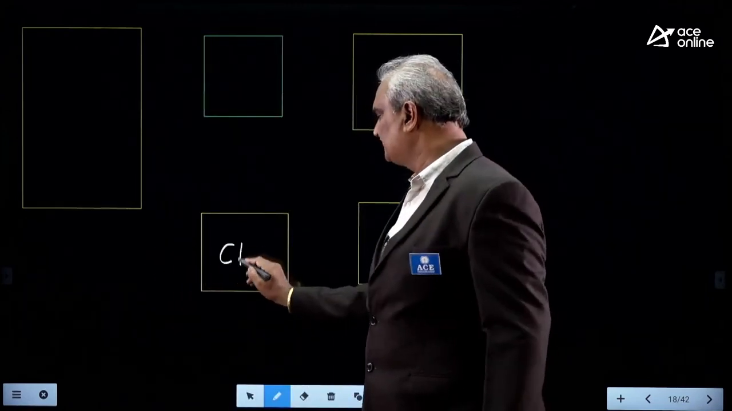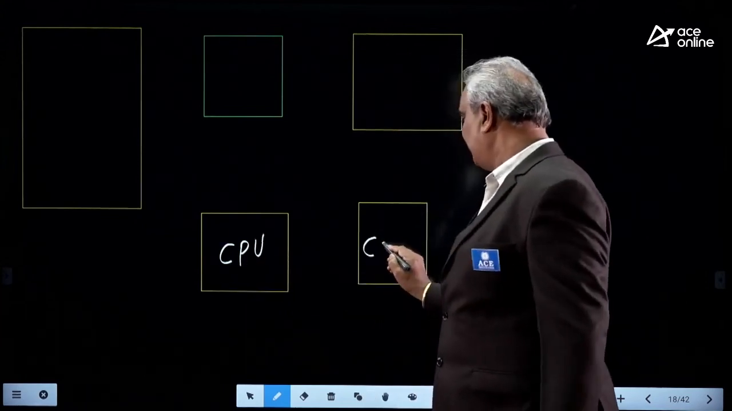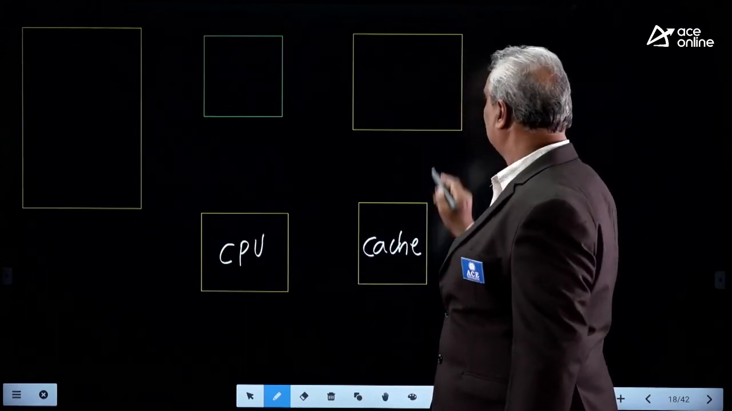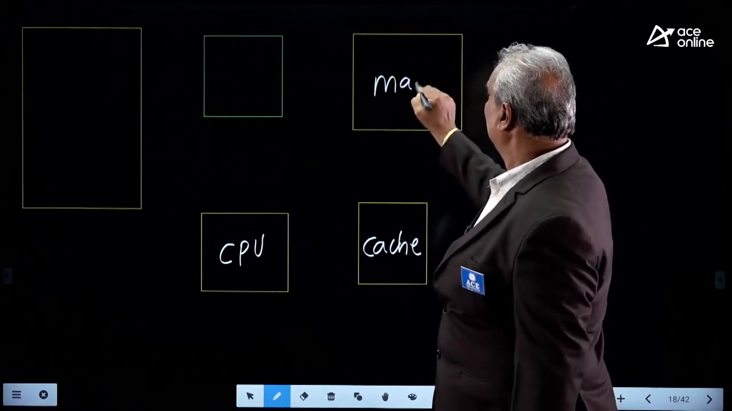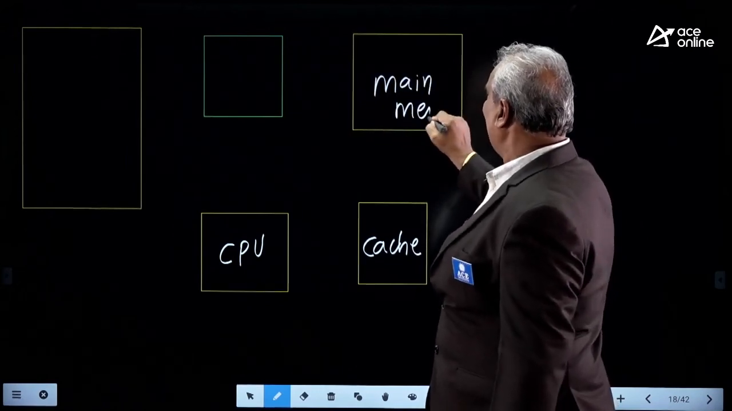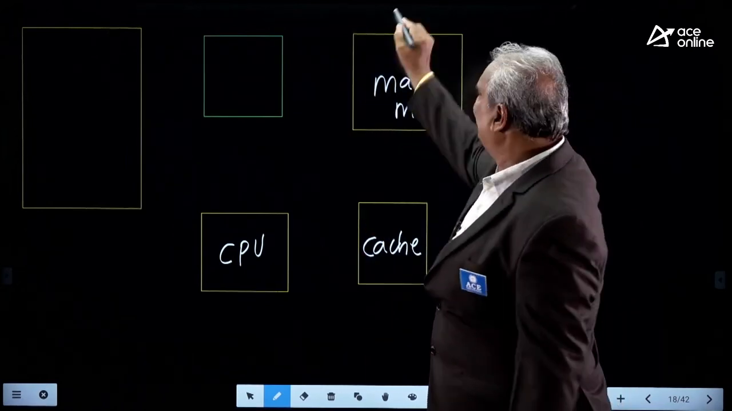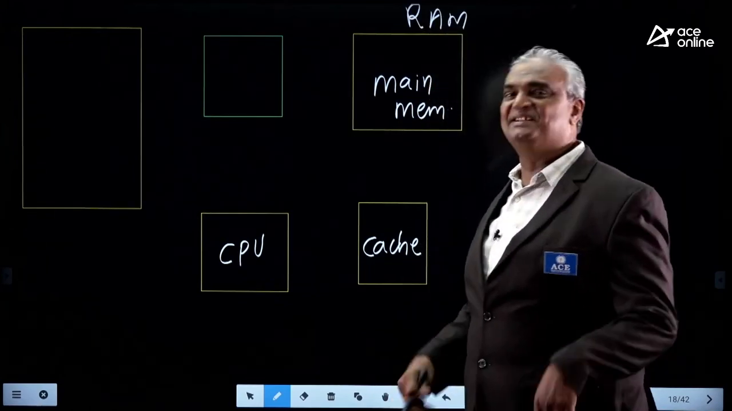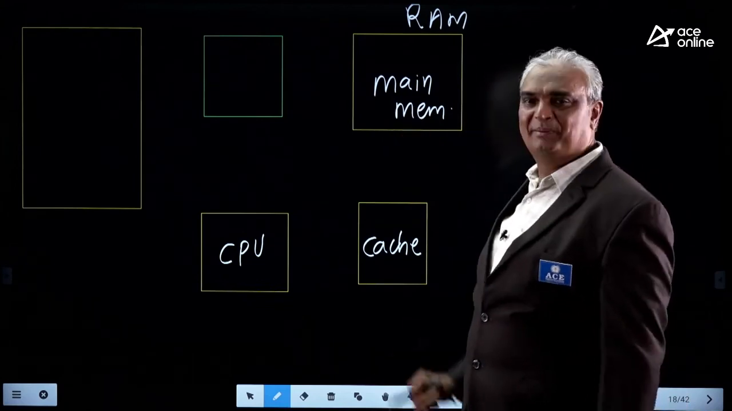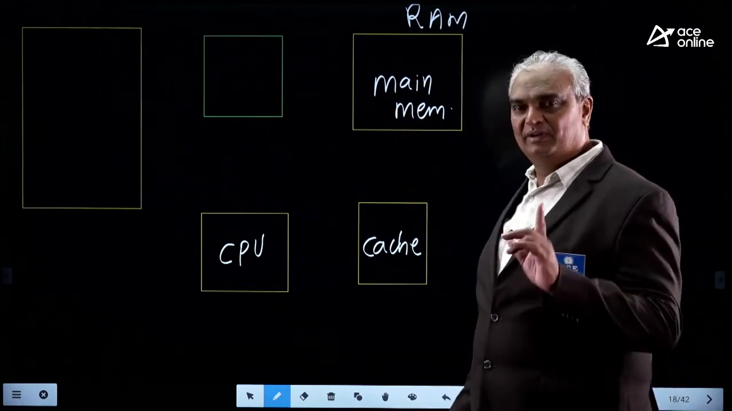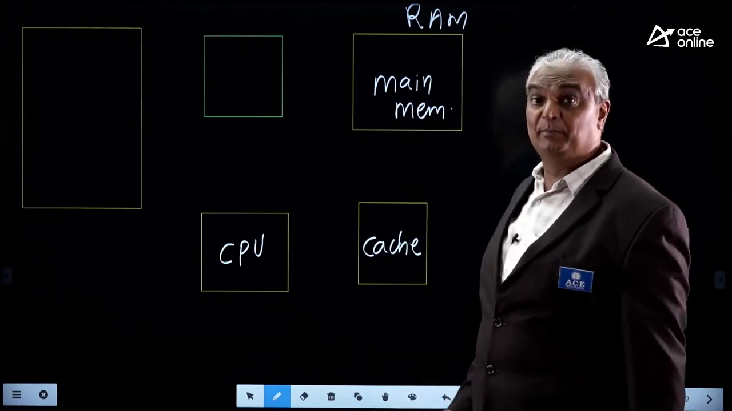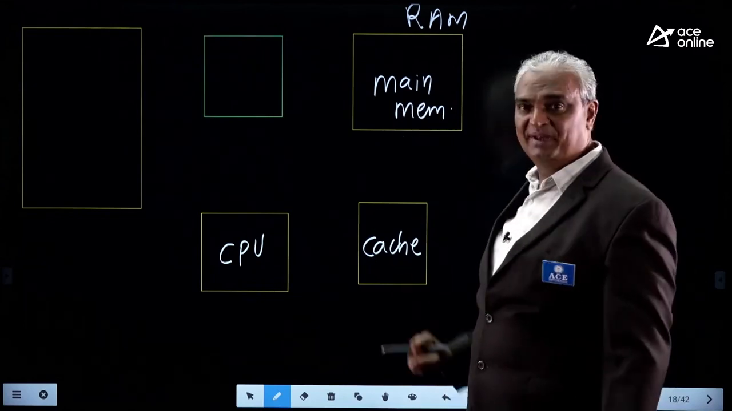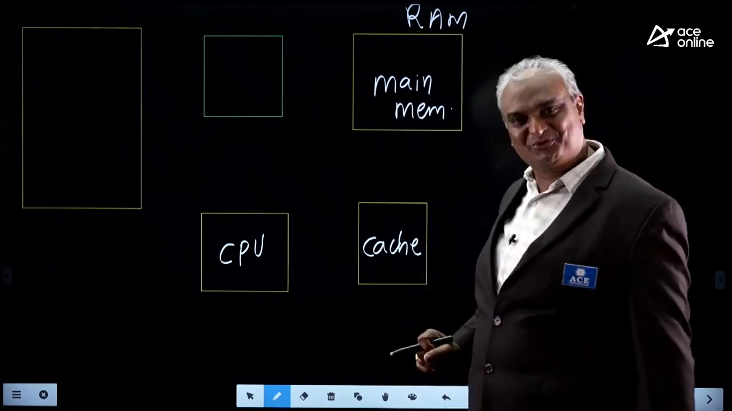Look here, it is the processor. This is known as cache memory, and this is known as main memory. In general language, main memory is known as RAM, but truly speaking, cache memory is also RAM. Most non-technical people use RAM for main memory, but cache memory is also RAM.